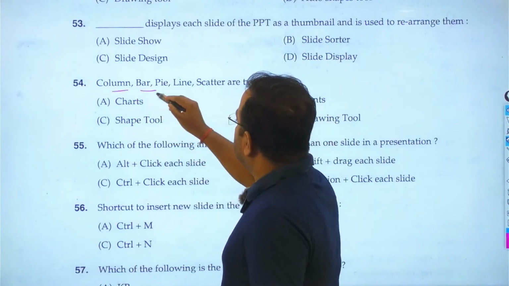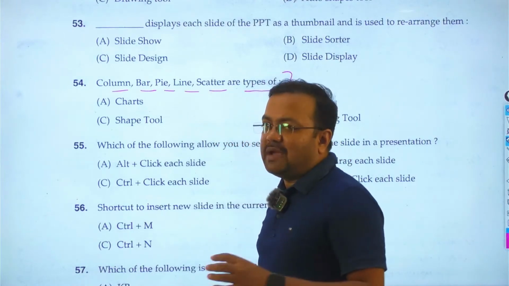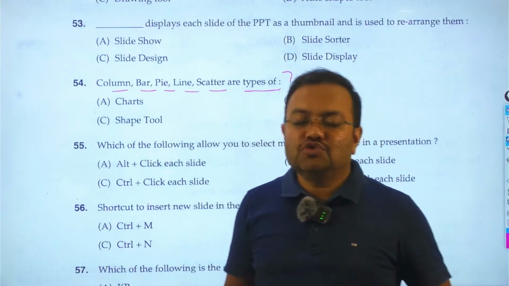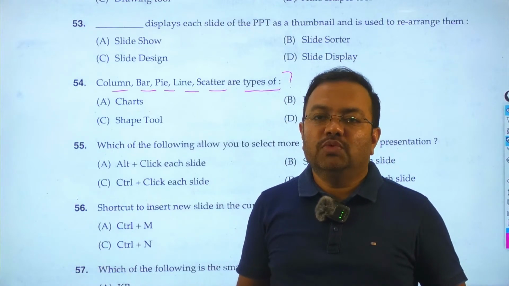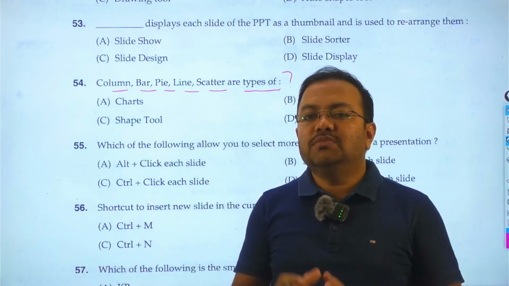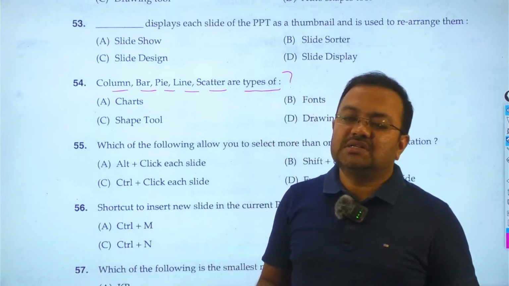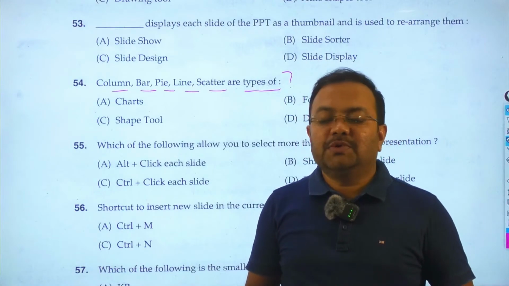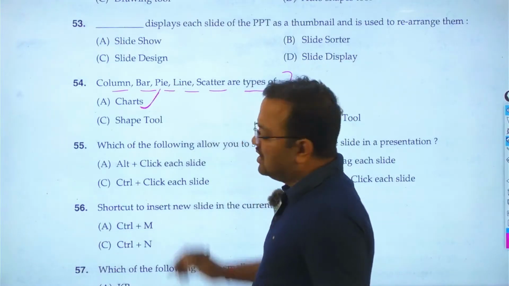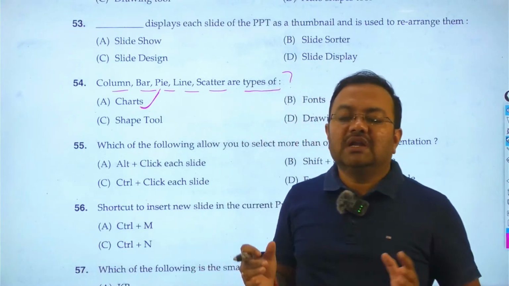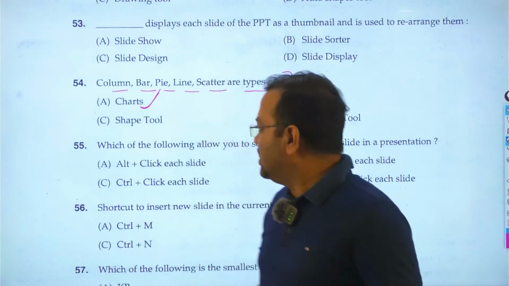Column, bar, pie, line, scatter are types of dash. So students, Microsoft Excel means an electronic spreadsheet, and here we can use various types of charts to represent mathematical calculations, like pie chart, bar chart, area chart, scatter chart, stack chart, 100% stack chart. All of these are nothing but charts, and through charts we can represent mathematical calculations in a graphical way.